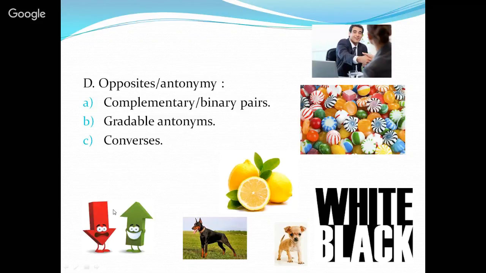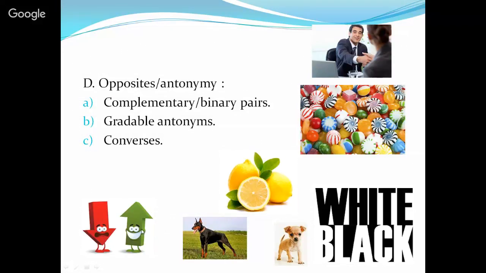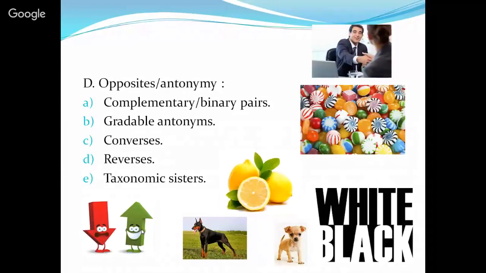Reverses. When we talk about reverses, we refer to that relationship between terms that are describing movement, direction. In this example, we have up and down. So they are quite opposite. Taxonomic sisters.